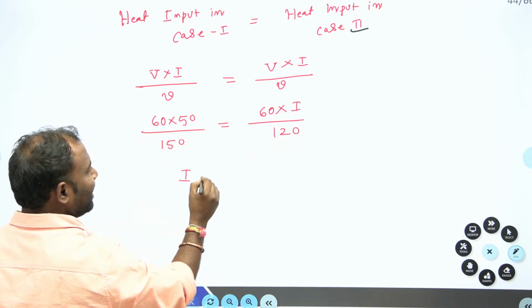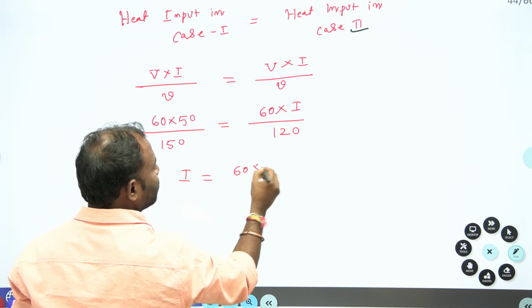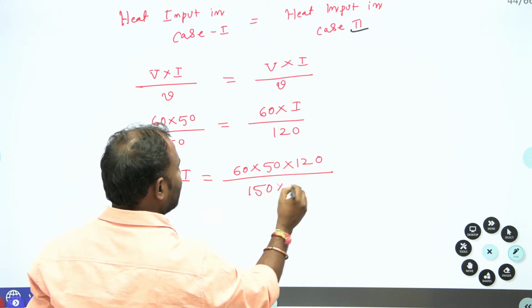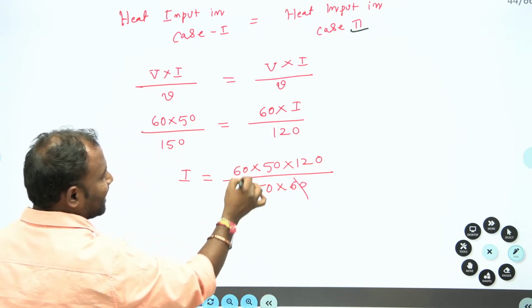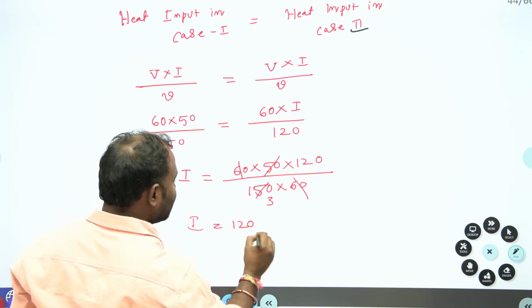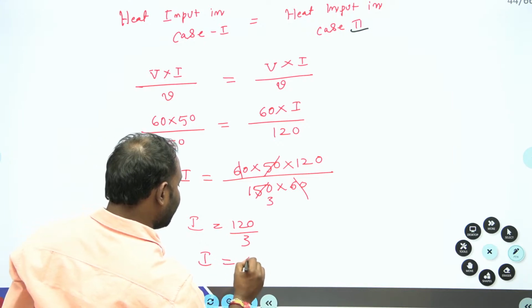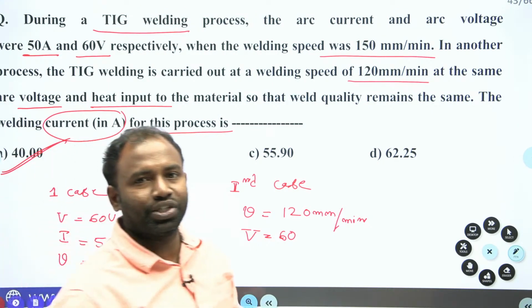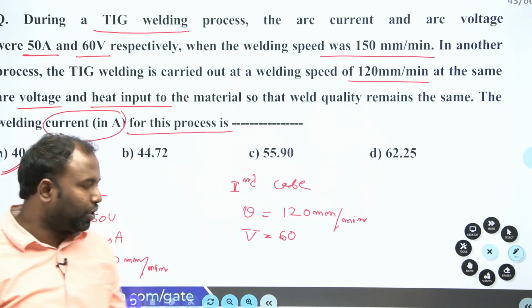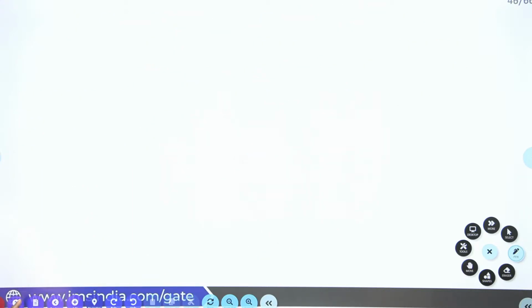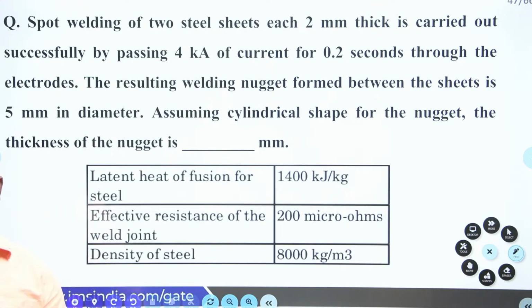From there you just find the current: I equals 60 into 50 into 120 divided by 150 into 60. So that 60 will get cancelled, and 5 by 3. Now I equals 120 divided by 3, so I equals 40 amperes. Option A is your answer. Clear everybody? Hope you understand this question. Thank you all. Now let us go for the next question.